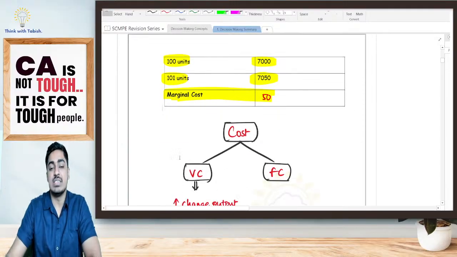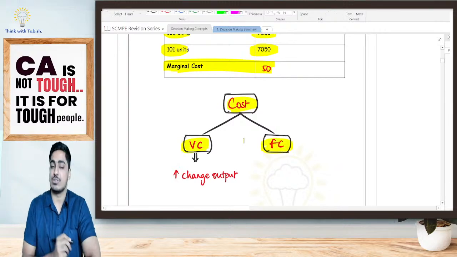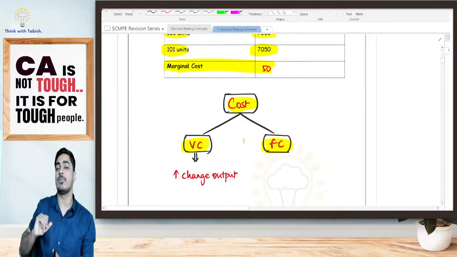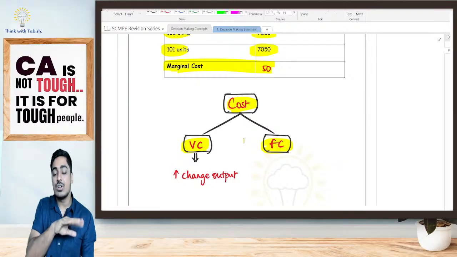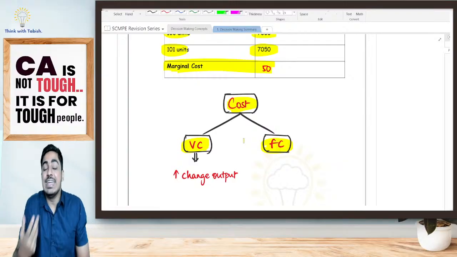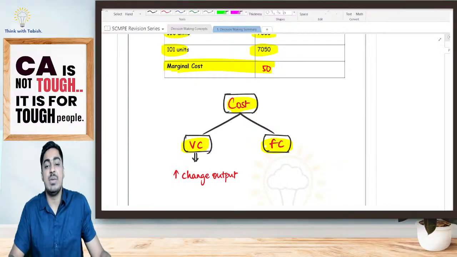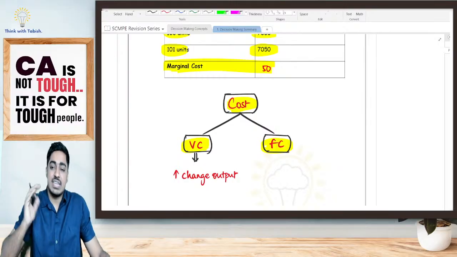Now, if you know the basics of costing, we can bifurcate our cost as variable cost as well as fixed cost. Variable cost is the cost that changes with the change in the level of output, that increases with the increase in the level of output. Fixed cost generally remains the same. So ideally, what should be my marginal cost, students? Ideally, my marginal cost should be my variable cost. Yes or no, everyone? But whether my marginal cost is only variable cost, let us try to understand.